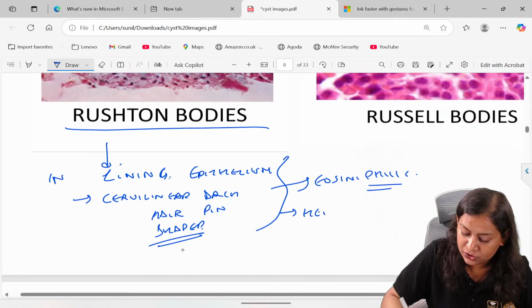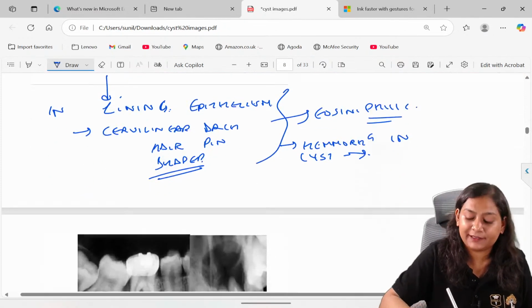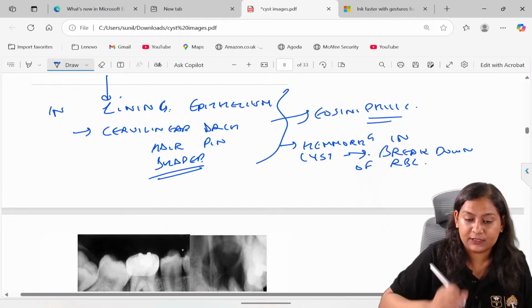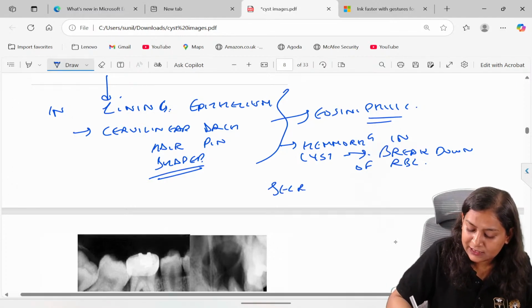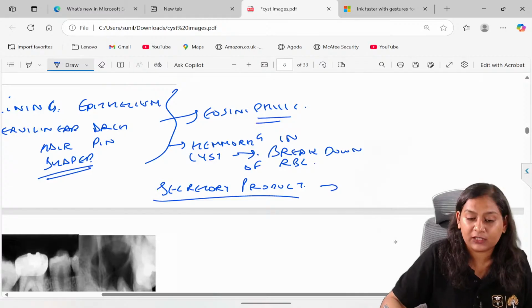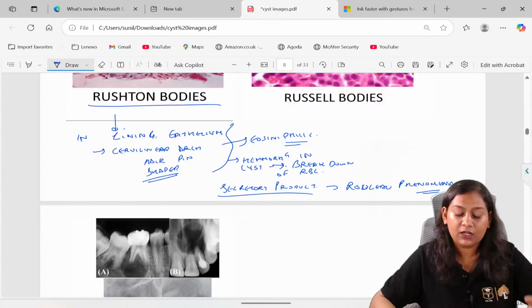When seen as a secretory product, it gives the Rowley phenomenon. So this is basically the Rushton bodies.